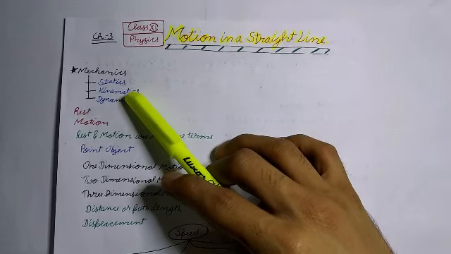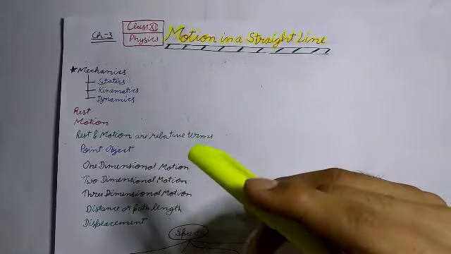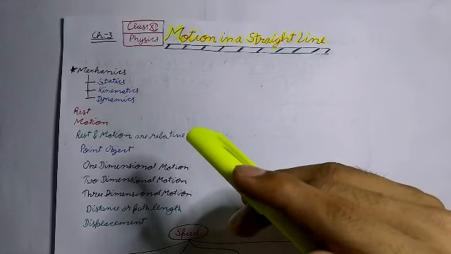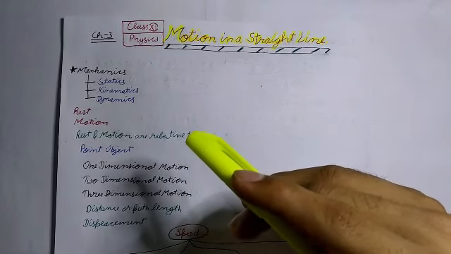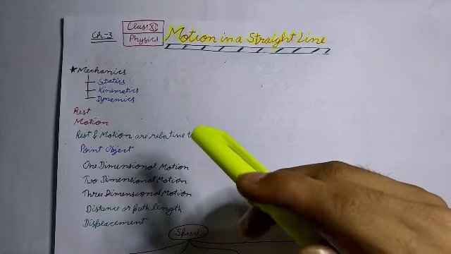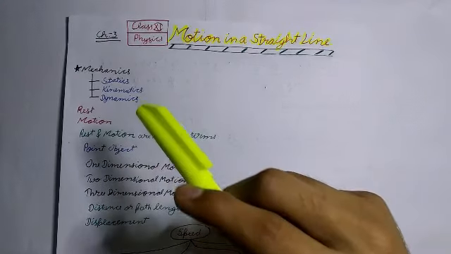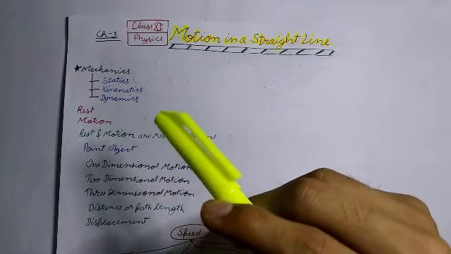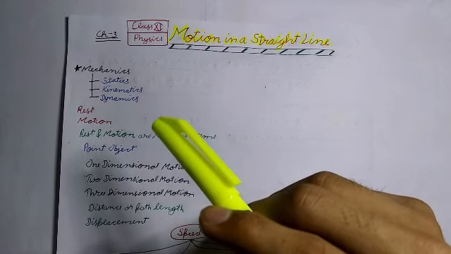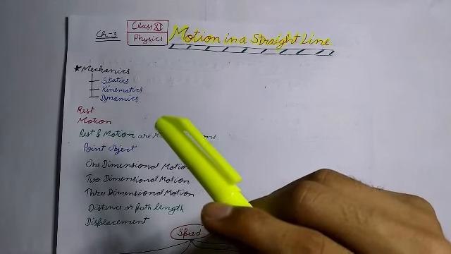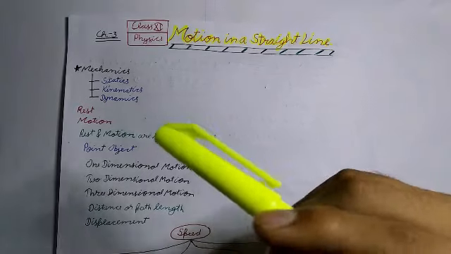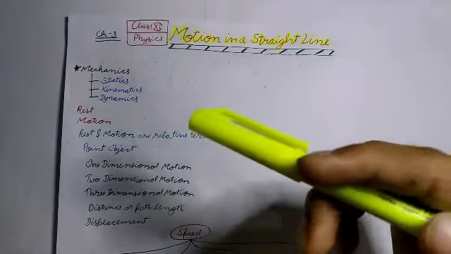Kinematics. It is a branch of mechanics that deals with the study of motion of objects without considering the cause of motion. Dynamics. It is the branch of mechanics that deals with the study of motion of objects taking into consideration the cause of their motion.